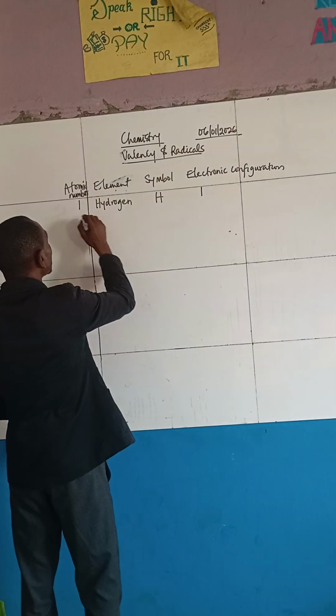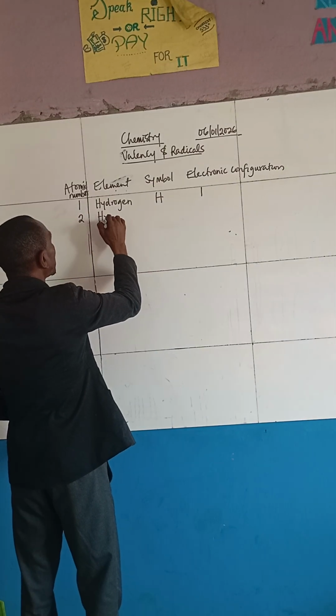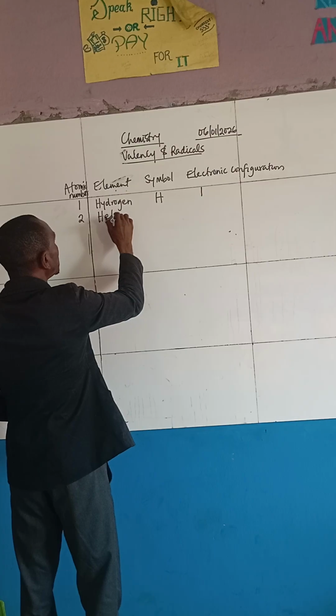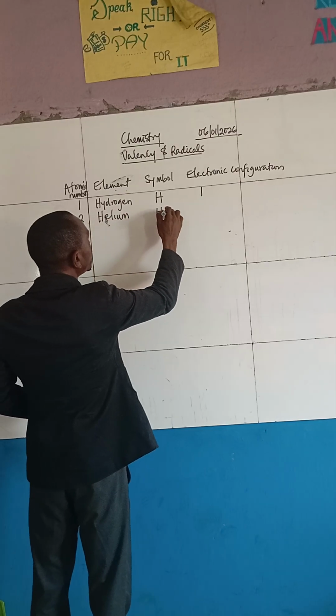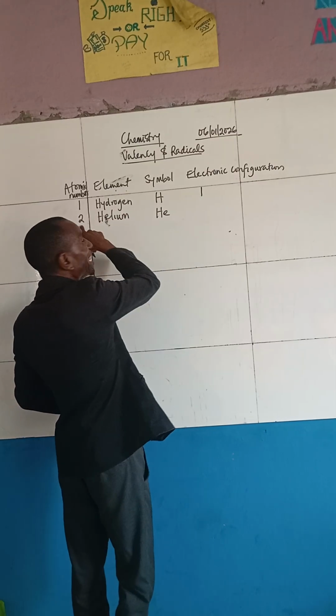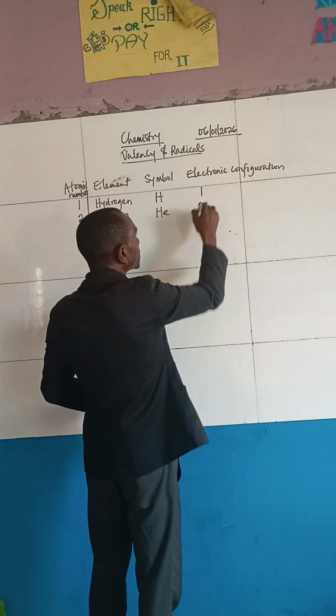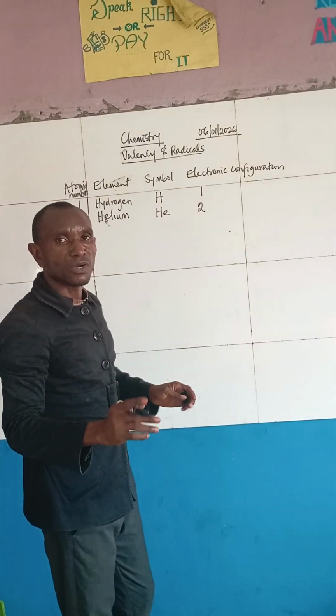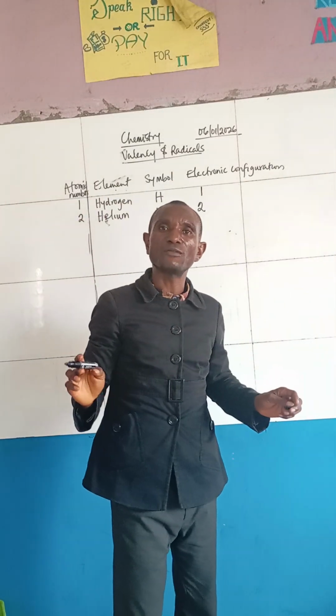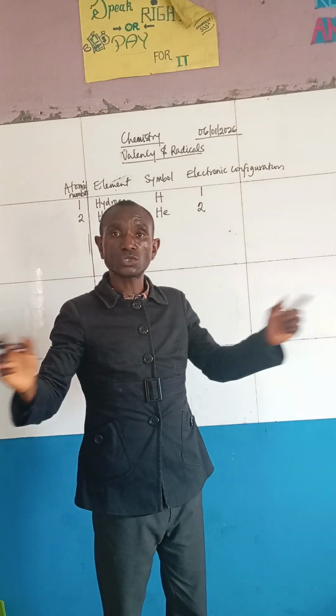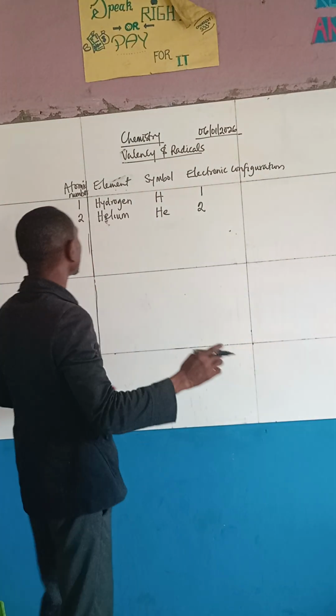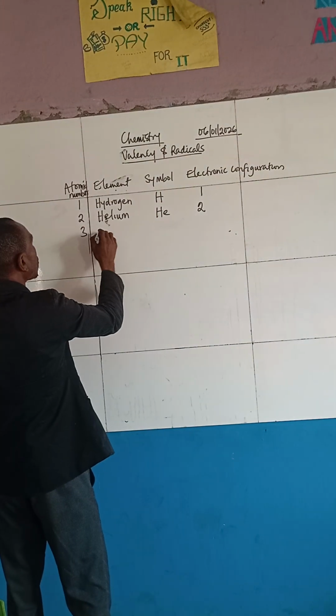Now, the next one is what we call helium. Helium is He. Now, how many electrons? We have only 2, so that's it. The first shell occupies 2. Remember, the maximum number of electrons the first shell can occupy is 2. So that's it. Right? After this, we have what we call lithium.